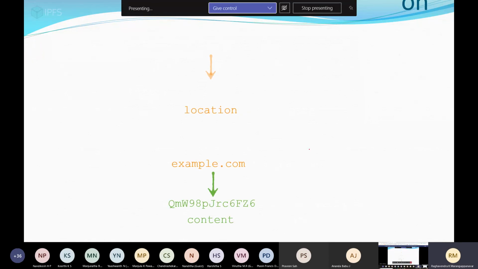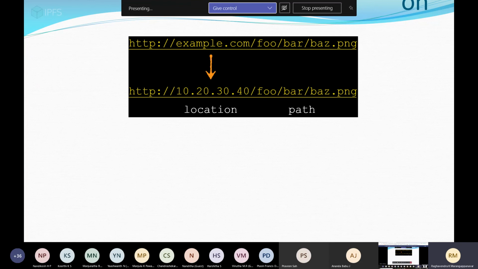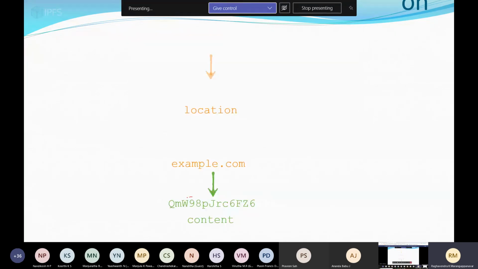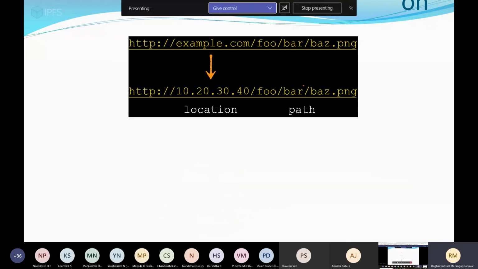So that is how location based addressing works. We need not do anything, we just call this image file. Inside, it will go to the location, and this location will be changed to a hash value. It's called content addressing.